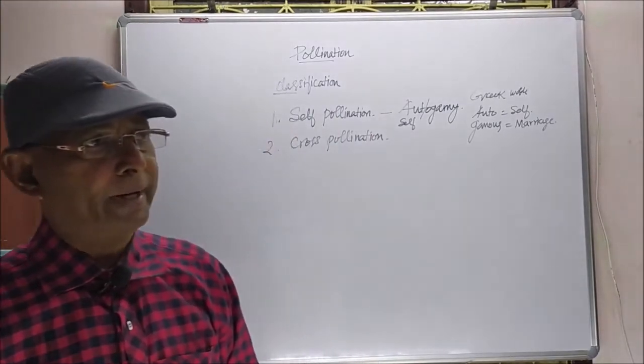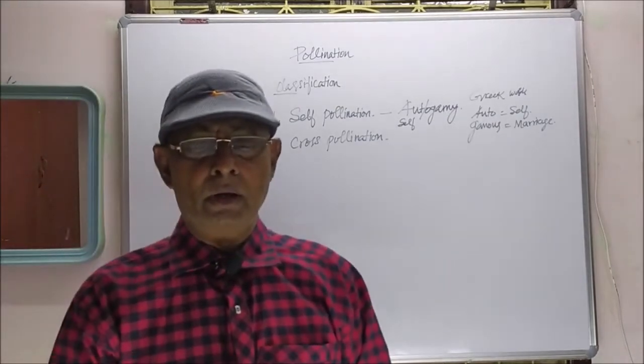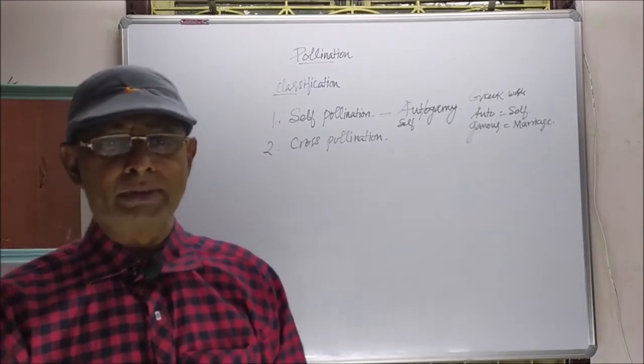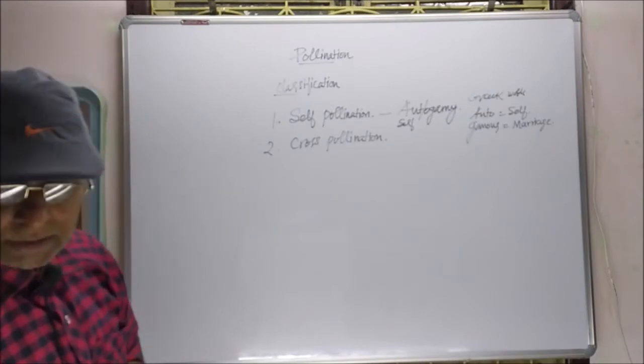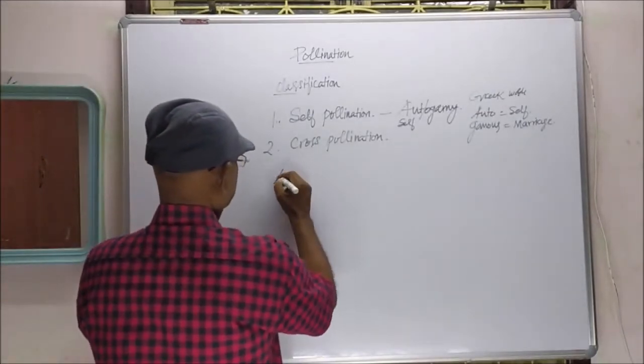There are some adaptations or mechanisms in some of the plants in order to promote self-pollination. So now we'll see the adaptations of flowers.